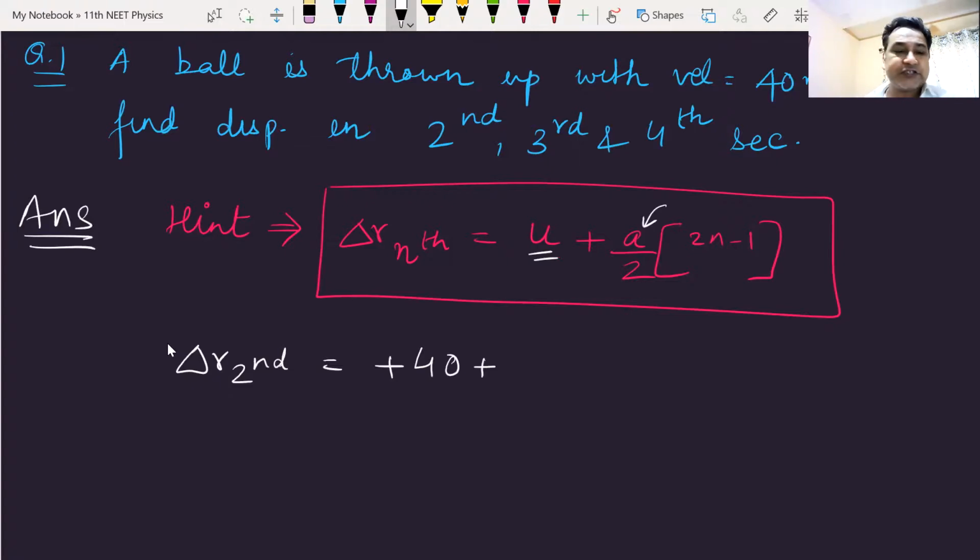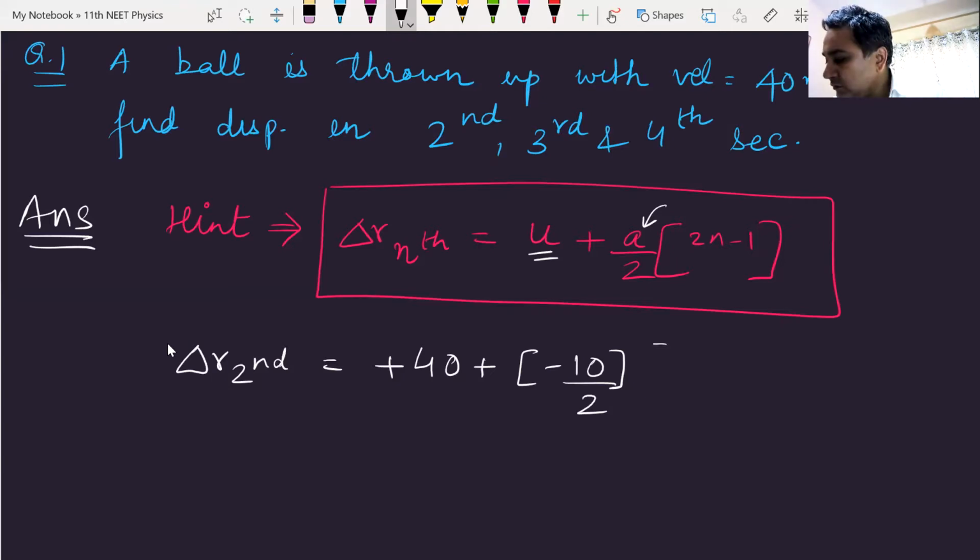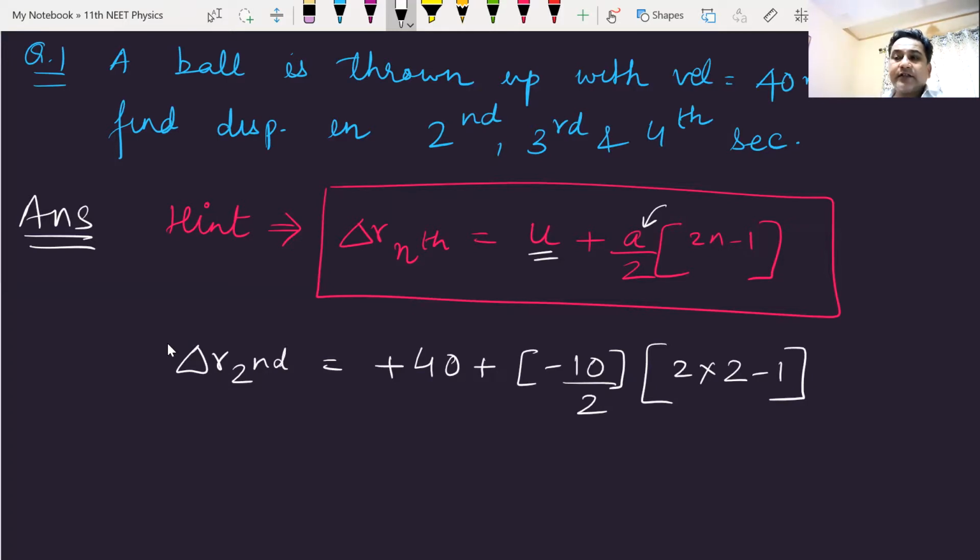The acceleration is g, minus 10, by 2, into 2n minus 1. N is 2, so 2 into 2 minus 1.